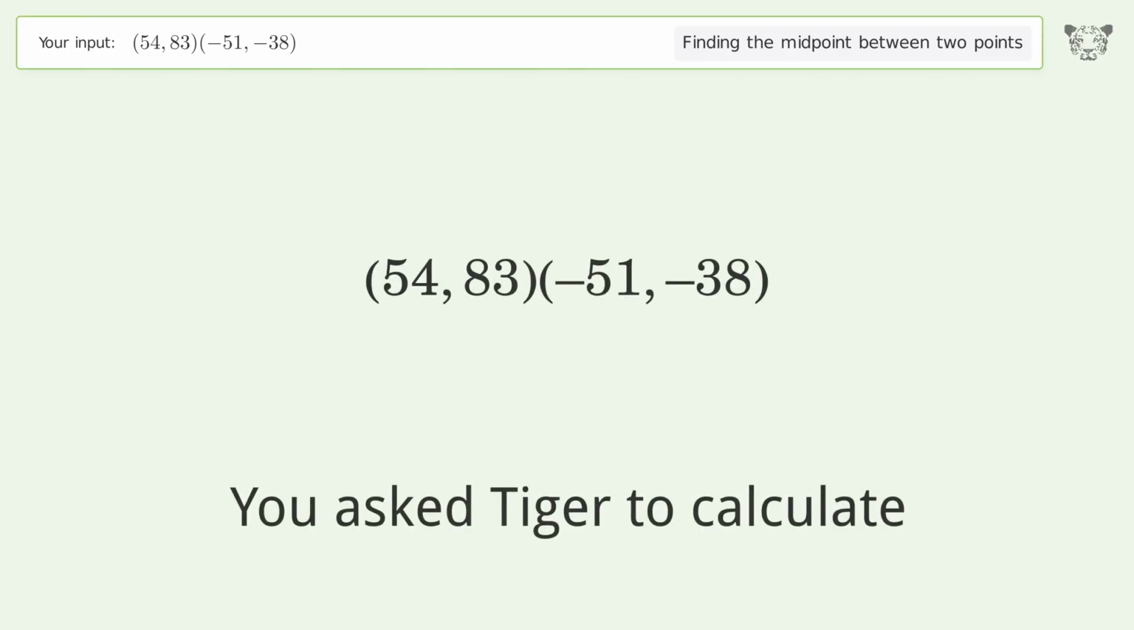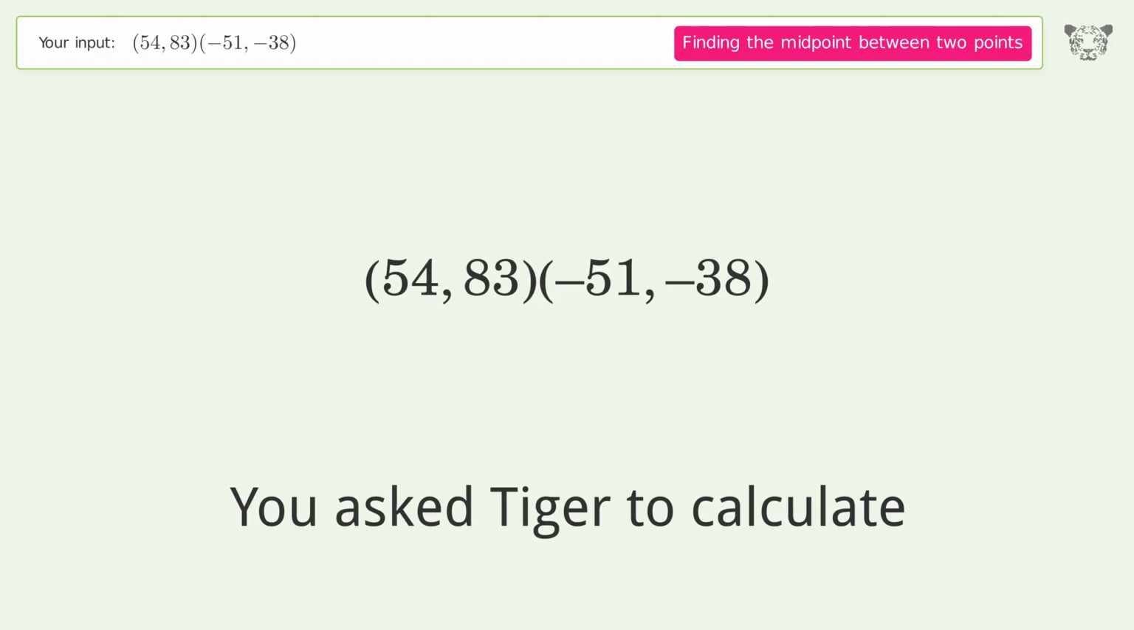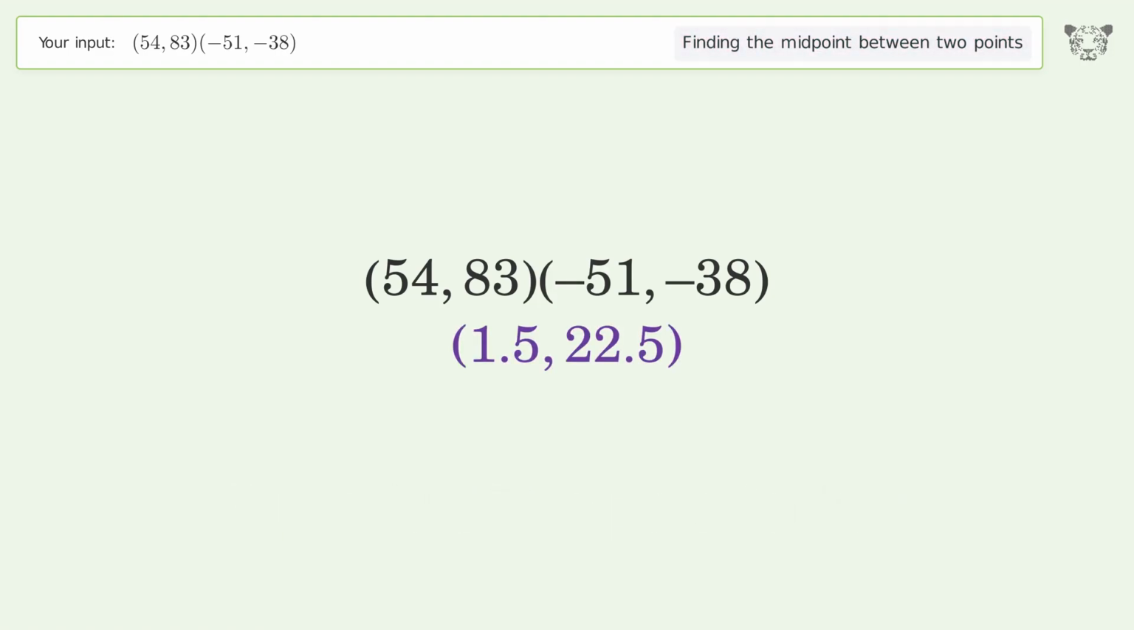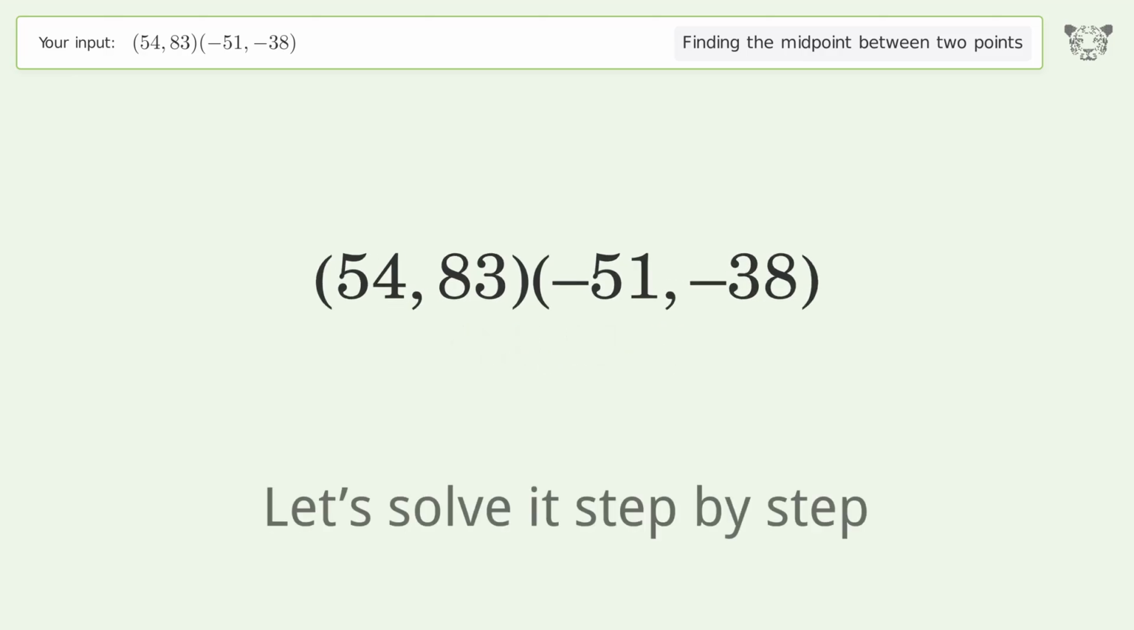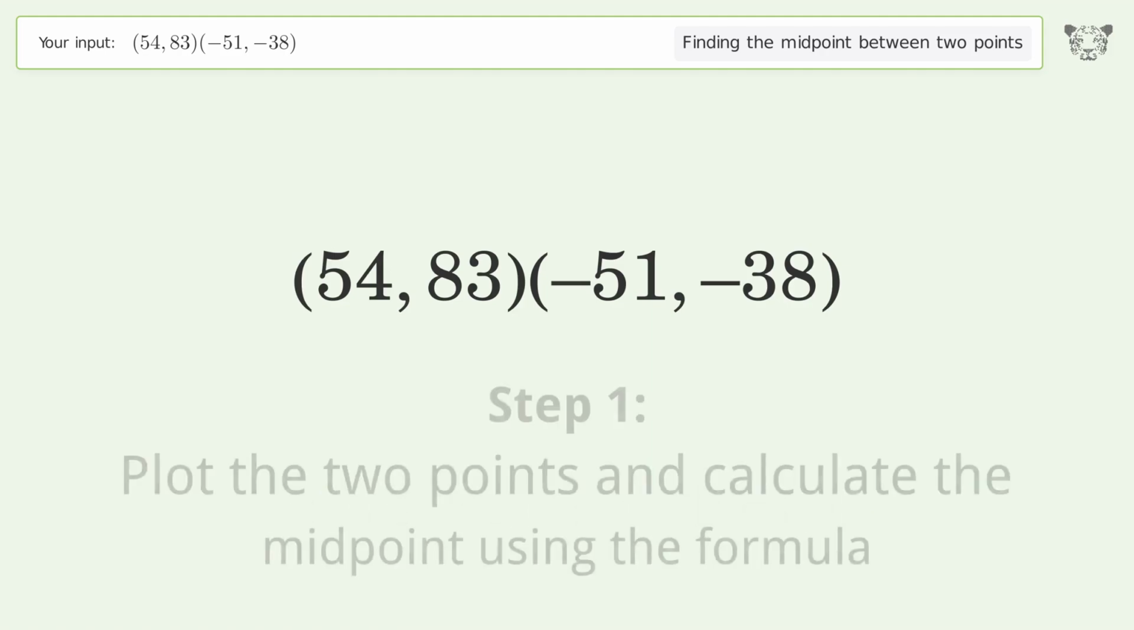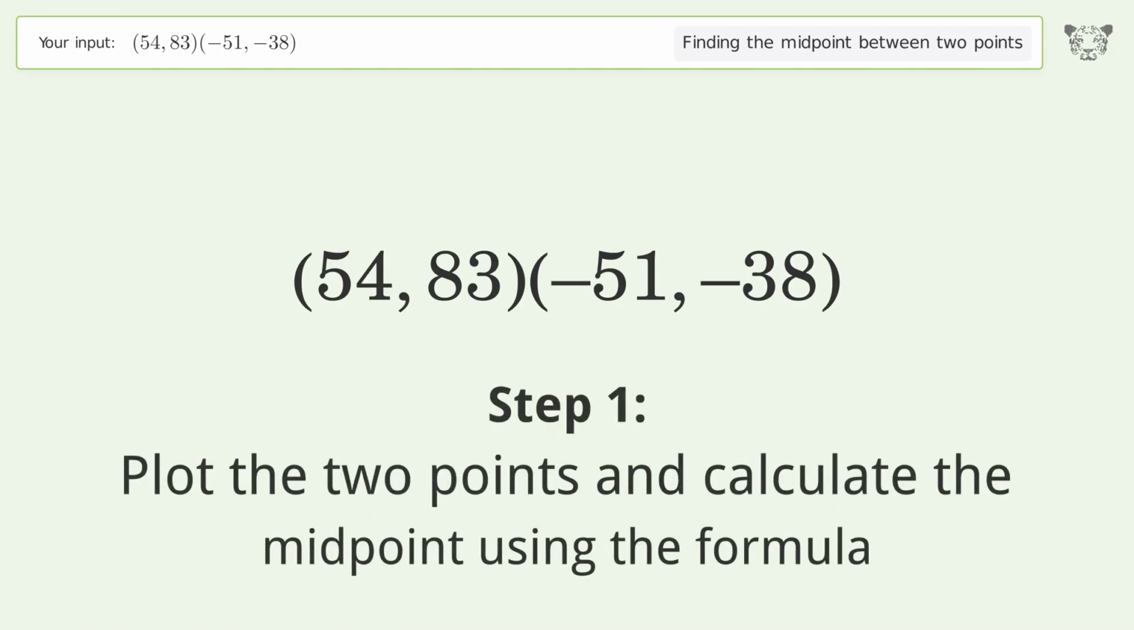You ask Tiger to calculate. This deals with finding the midpoint between 2 points. The midpoint between the 2 points is 1.5, 22.5. Let's solve it step by step. Plot the 2 points and calculate the midpoint using the formula.